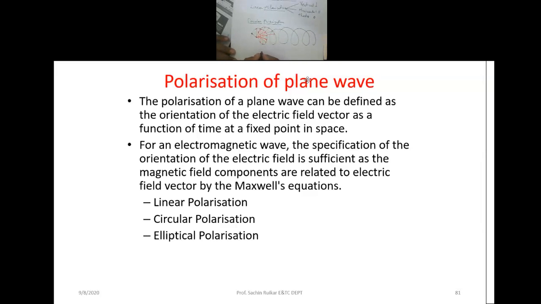Now in another way, suppose I cut this section. What happens here? This looks like your electric field vector. This is what your electric field vector looks like. It means your electric field vector is rotating circularly.